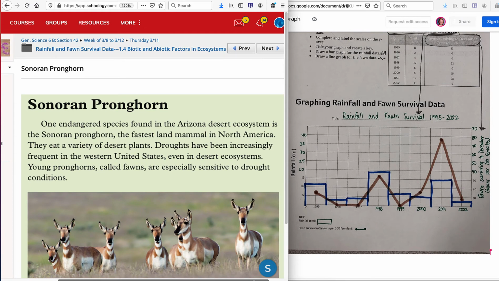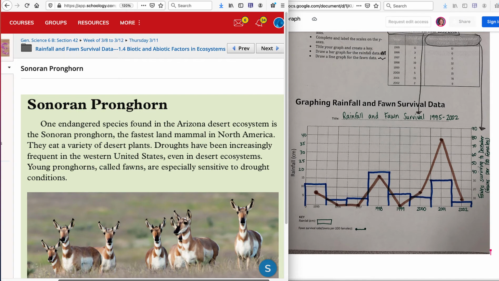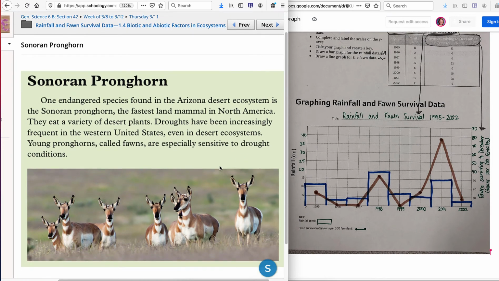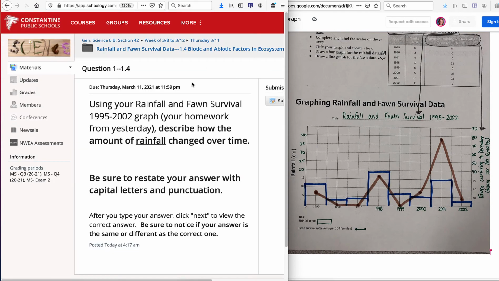Droughts have been increasingly frequent in the western United States, even in desert ecosystems. We know droughts are when there's very little water available. Young pronghorns, called fawns, are especially sensitive to drought conditions. So keep that in mind while you're going throughout this, that the fawns, the babies, are especially sensitive. So what you're going to do for each of these is up at the top, you'll see the next arrow, and you're going to answer using the stuff on the right.